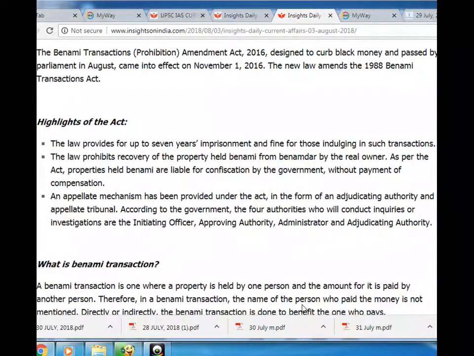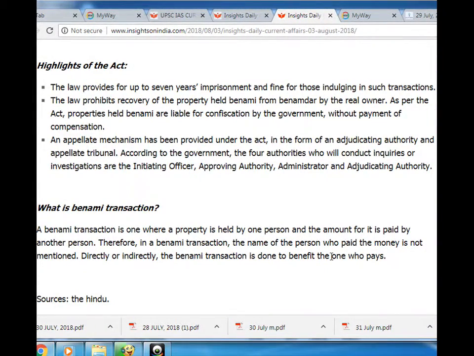Highlights of the Act. The law provides for up to 7 years imprisonment and fine for those indulging in such transactions. The law prohibits recovery of the property held Benami from the lender by the real owner. As per the Act, properties held Benami are liable for confiscation by the government without payment of compensation. An appropriate mechanism has been provided under the Act in the form of an adjudicating authority and appellate tribunal. According to the government, the four authorities who will conduct inquiries or investigations are the initiating officer, approving authority, administrator and adjudicating authority.